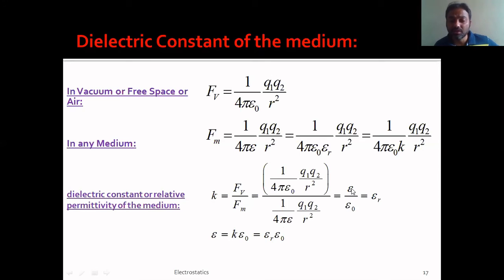I hope it is clear. Now, if you come to this equation, I can write epsilon as epsilon 0 into epsilon r, and epsilon r can also be written as k. So this is the equation that I get here. Anyway, our main concentration is on the dielectric constant. I can write the dielectric constant as the ratio of epsilon to epsilon 0. So the definition lies in the mathematical equation itself: it is the ratio of permittivity of the medium to the permittivity of free space. So this is the dielectric constant. Please check it out. For the air medium, the dielectric constant is 1. Try to remember that.